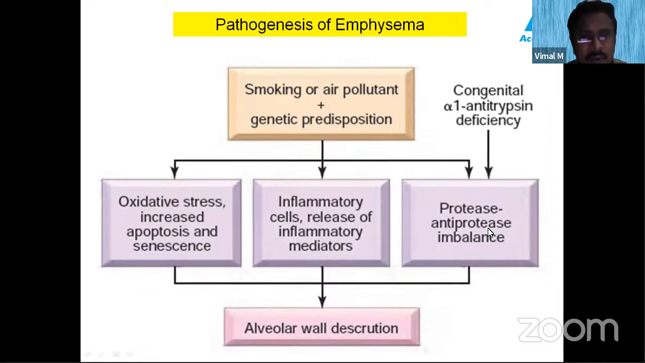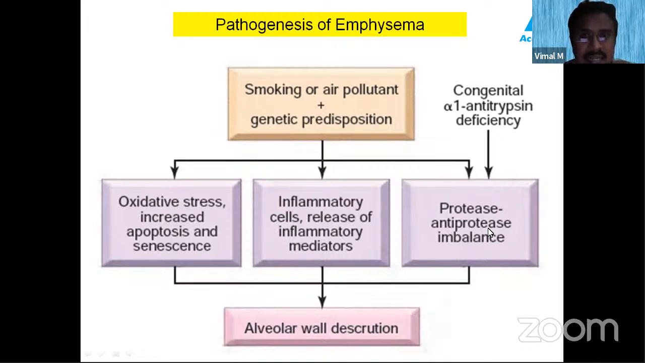So what happens in smoking? Smoking increases the elastase activity. That is, smoking increases the protease activity. And congenital alpha-1 antitrypsin deficiency decreases the antiprotease activity.